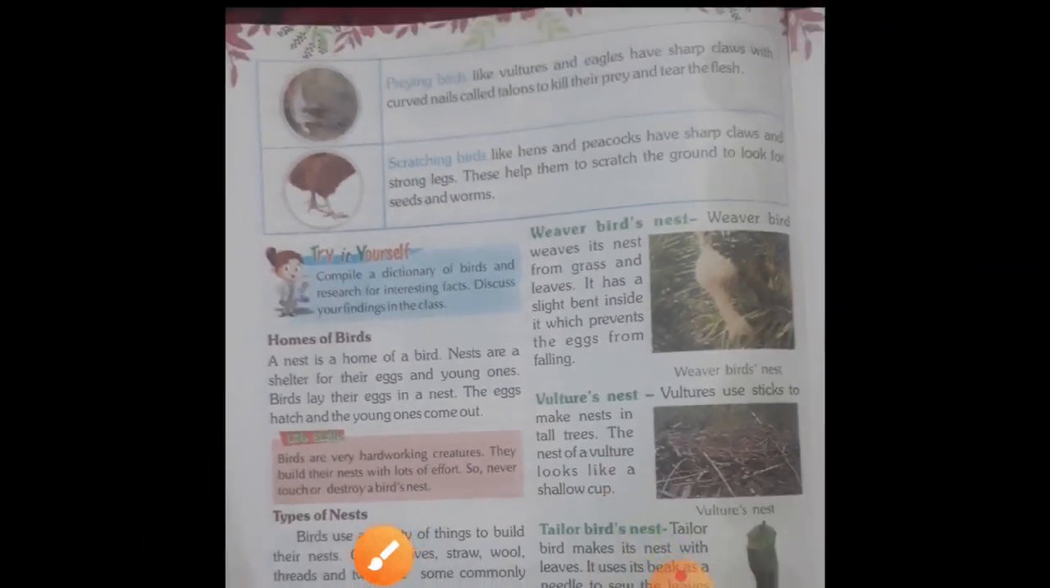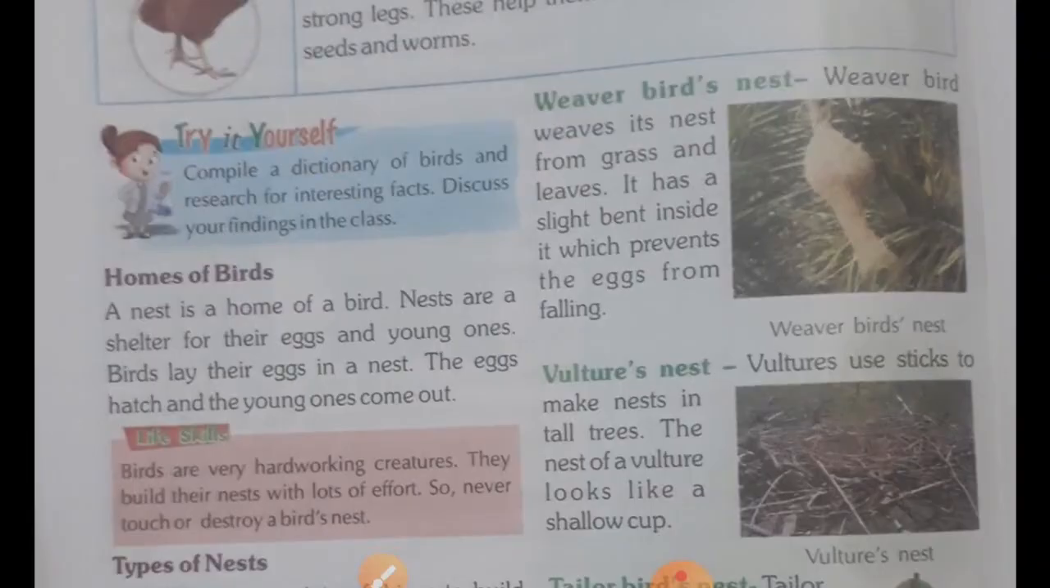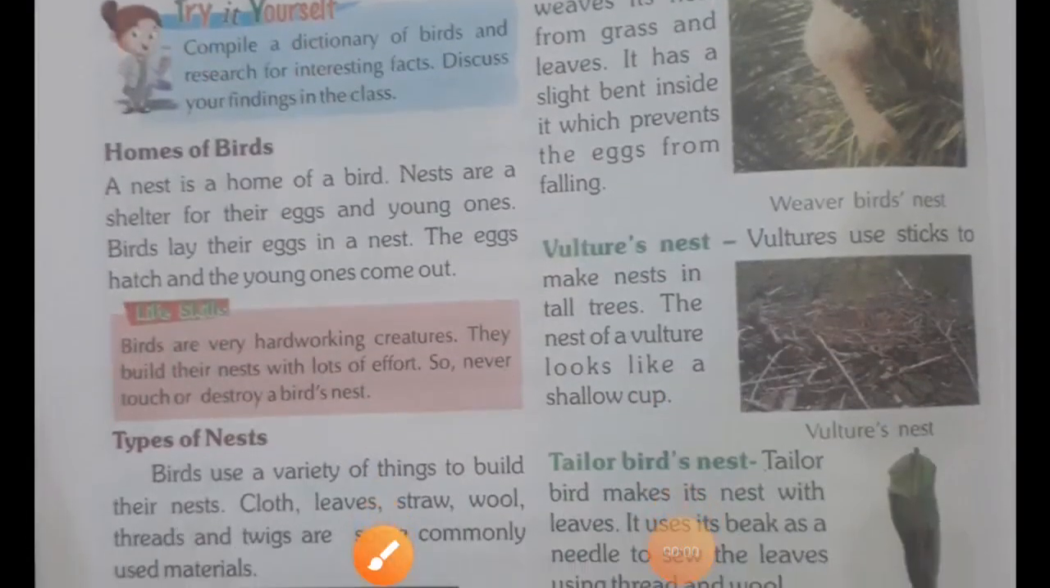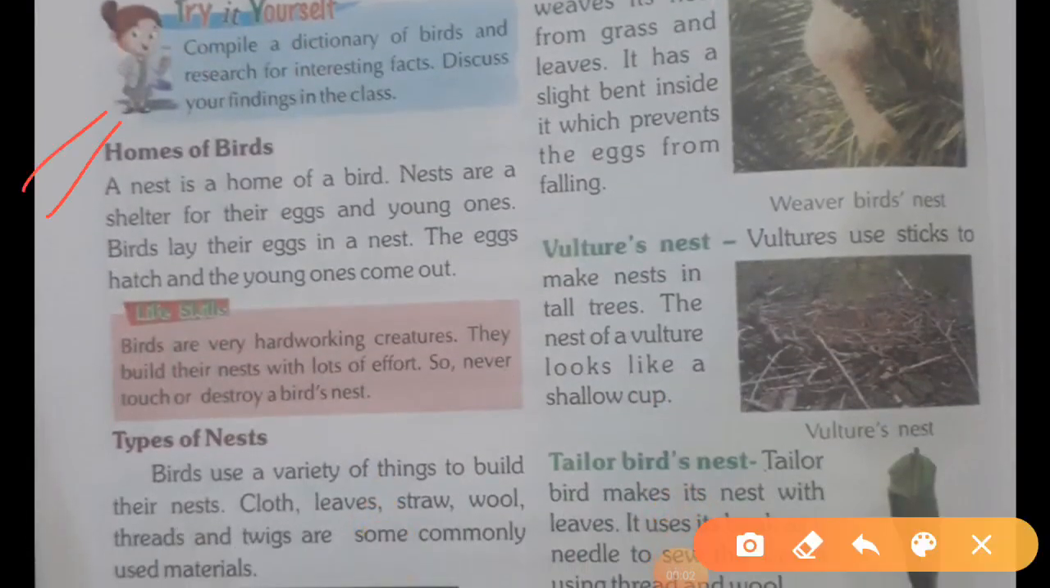Now, home of birds. Here you can see a nest is a home of a bird. Nests are a shelter for their eggs and young ones. Birds lay their eggs in a nest. The eggs hatch and the young ones come out. Students, what is the home of a bird? A nest. A nest is a home of a bird.